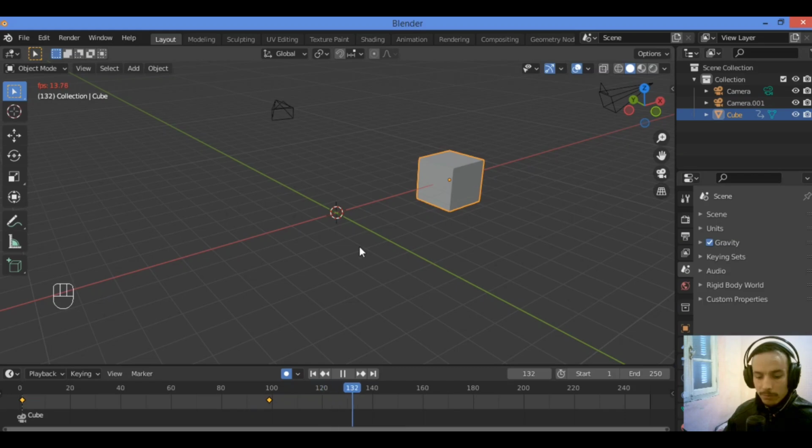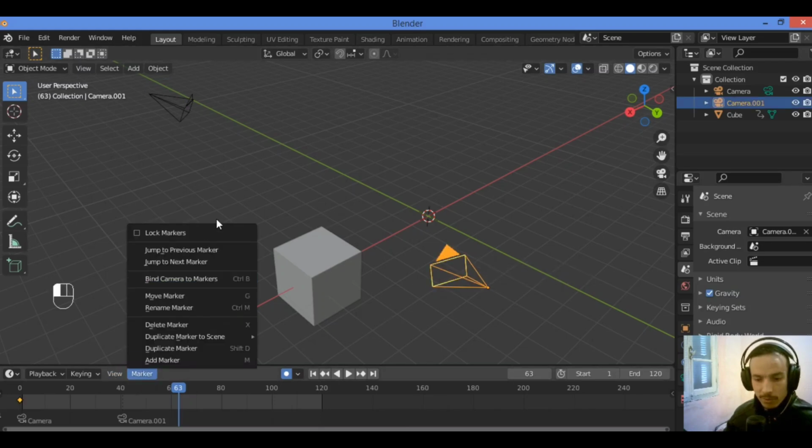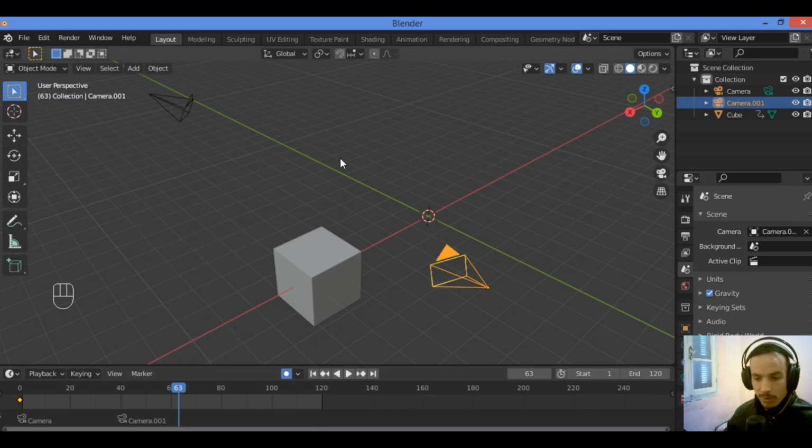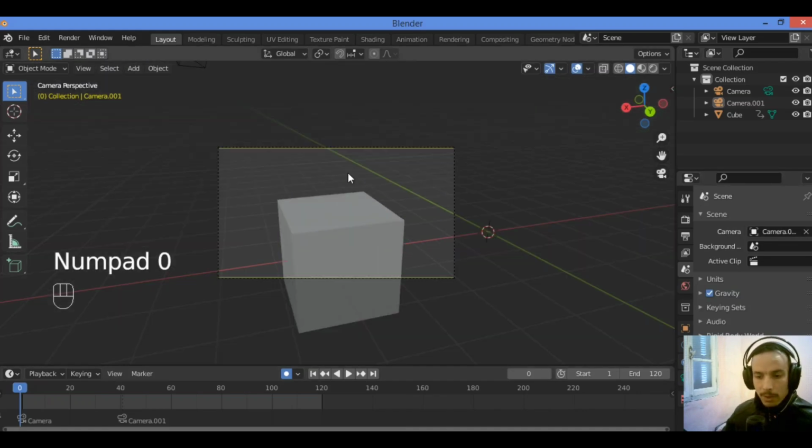So to change cameras with the markers, go to the layout workspace or just any workspace with the timeline open just like this. So let's select the camera, go over marker, then bind camera to markers like this. For example, in this timeline, as you can see over there, hit 0 to go to camera view. First drag the playhead to start of the animation, select marker, add marker.